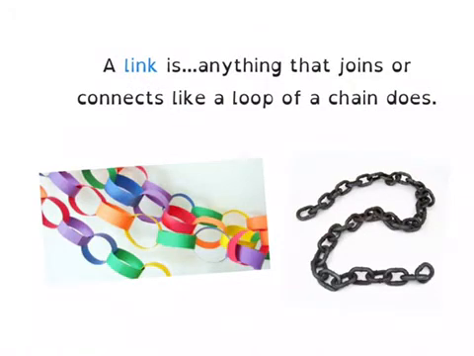So a link is anything that joins or connects, like a loop of a chain does. Okay, so if you look at these pictures, we have made paper chains. When we do cause and effect, we've made a cause and effect chain. So each piece of paper would be considered a link in that chain. And you may have seen a chain used maybe in your shed or your garage or something like that. Each piece of that chain is a link that connects each one.